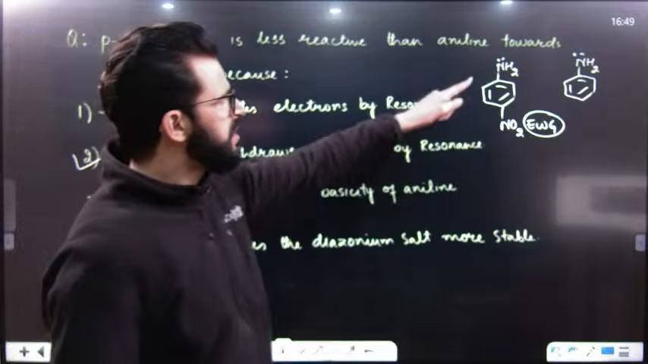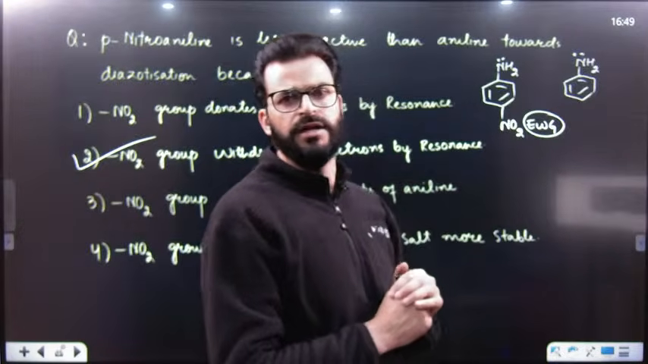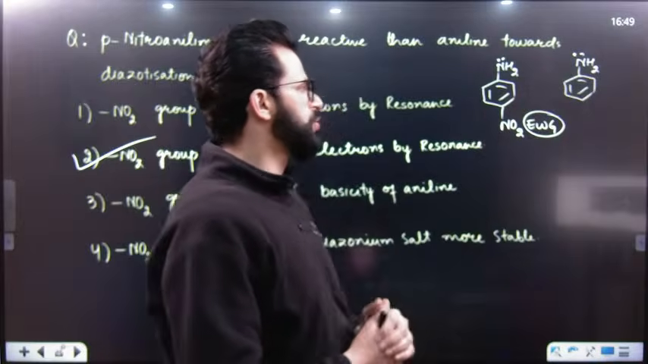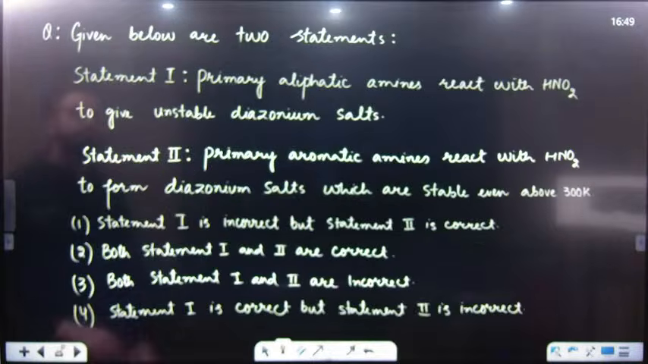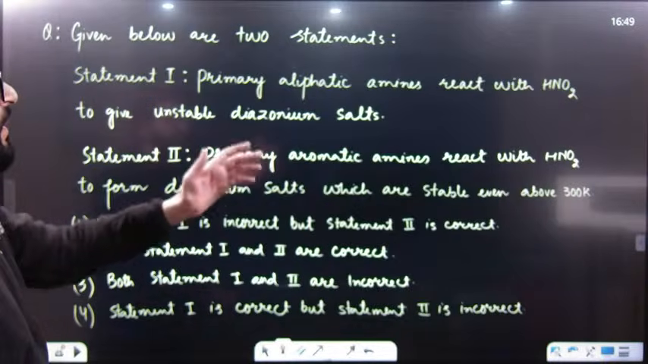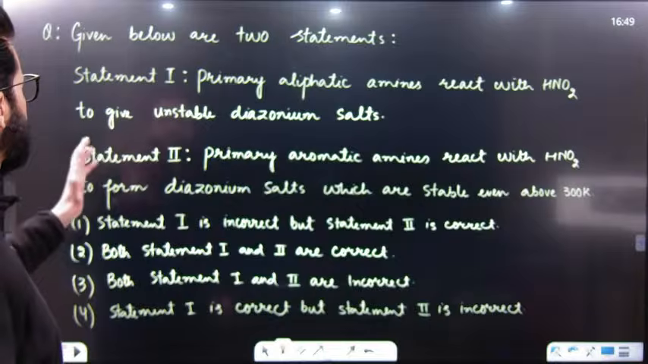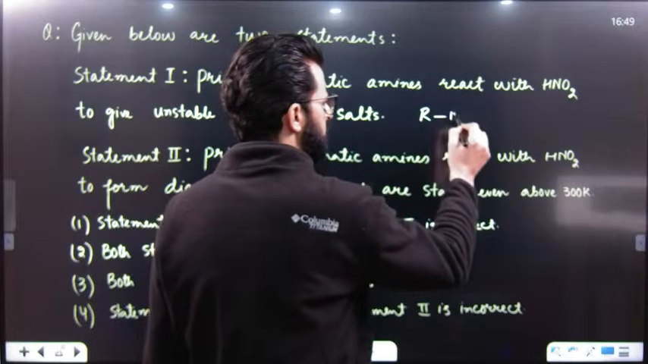Because of that, the electron density of nitrogen will be decreased and it will not attack as easily as this nitrogen attacks on NO positive, say the nitrosonium ion. After that, given below are two statements. Statement 1: primary aliphatic amines react with nitrous acid to give unstable diazonium salt. Yes, because this is a primary amine.